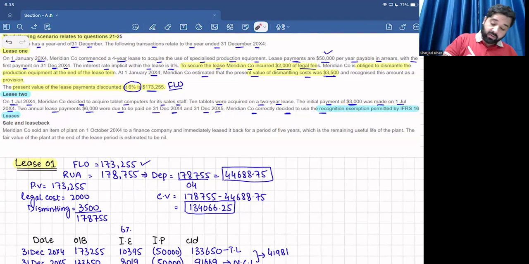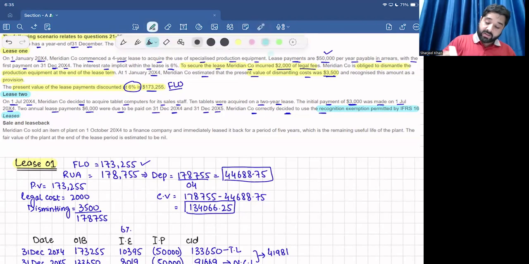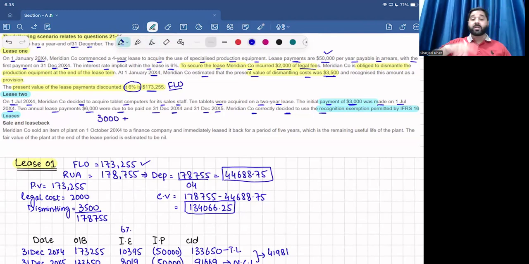So if I calculate the total cost for this, 3,000 is already paid. And Meridian Company will make 2 further payments. They only paid 3,000, but they will make further payments of 6,000, two payments, right? So the total amount for this will be 3,000 plus 6,000 plus 6,000, which is equal to 15,000. Right? It is for the 2-year lease.